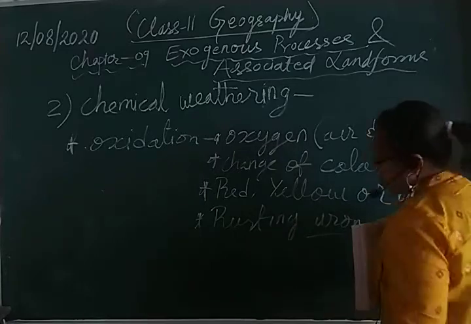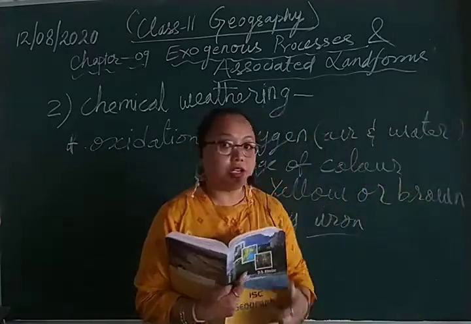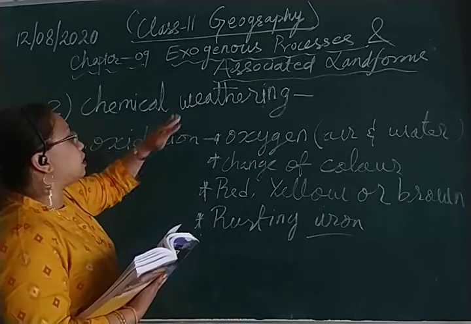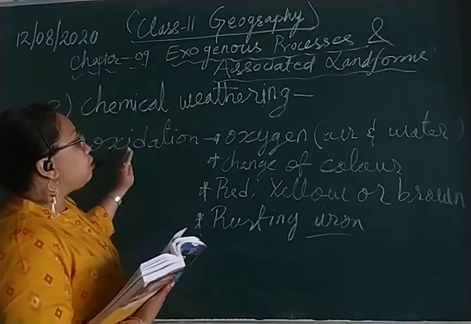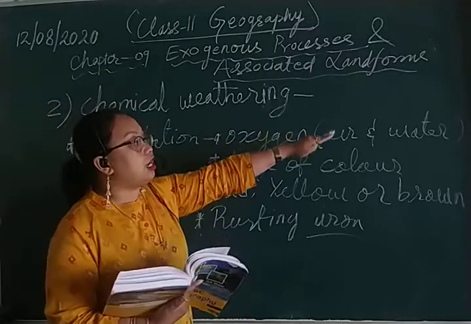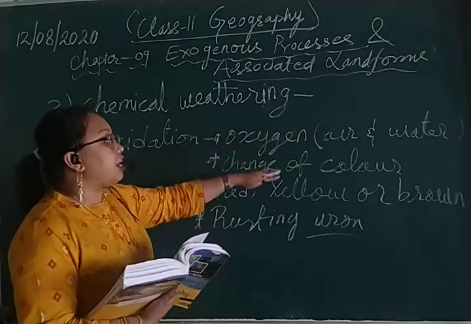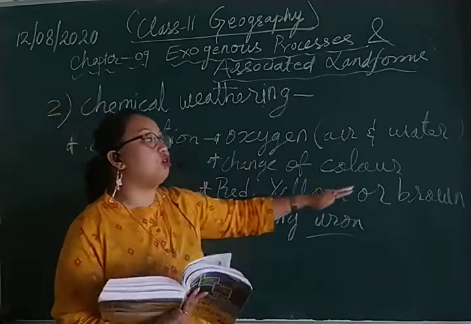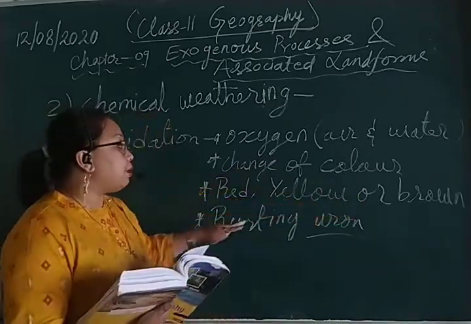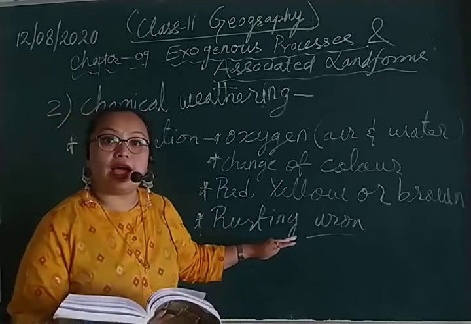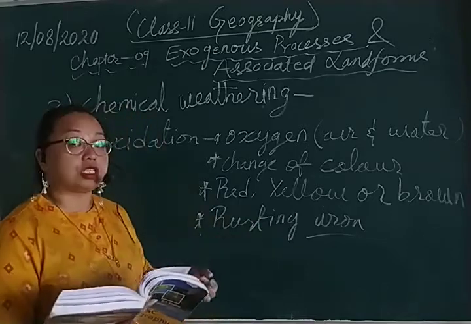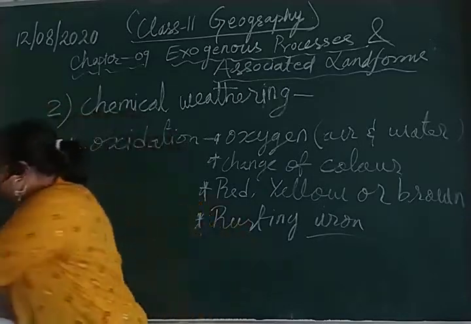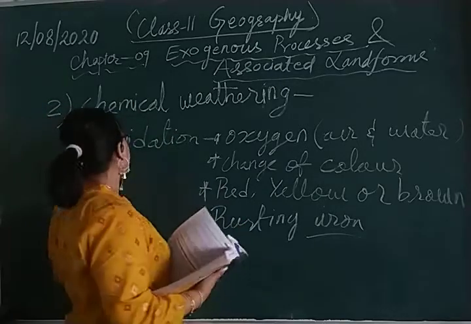Got it? So this is the first process that takes place in chemical weathering, where oxygen in air and water changes the color of the rocks. The color can be red, yellow or brown, and sometimes it looks like the rusting of iron. You know what rusting of iron is. So this is the first process. Let us see what the second process is now.